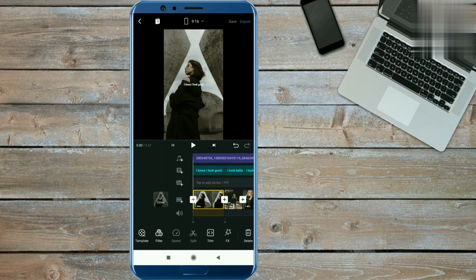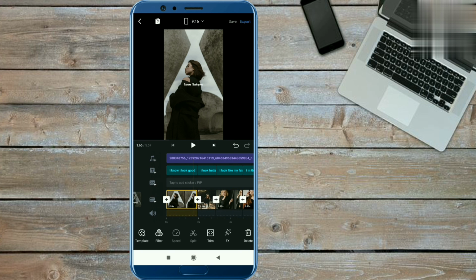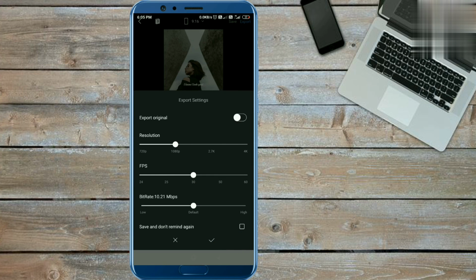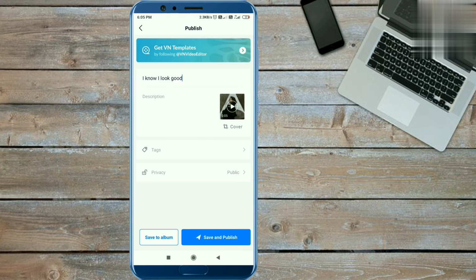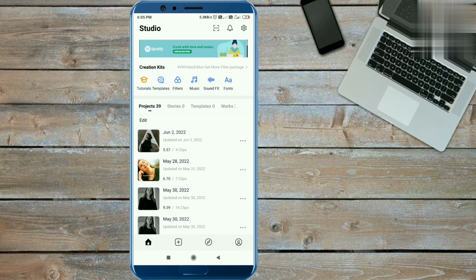Okay, so guys, your video is completed and now you can save this video. To save the video, click on the export option from the top right corner. Okay, and you are done from here. Now guys, you have to click on the save to album option and the video will be saved.